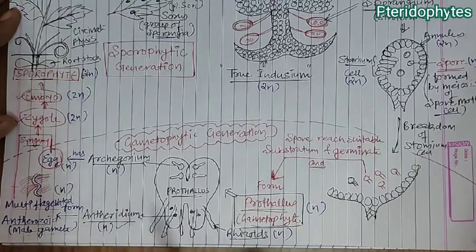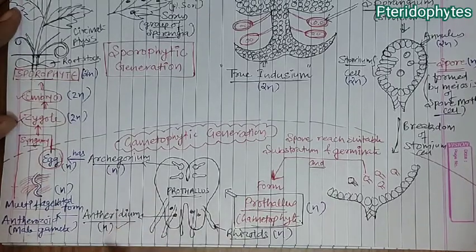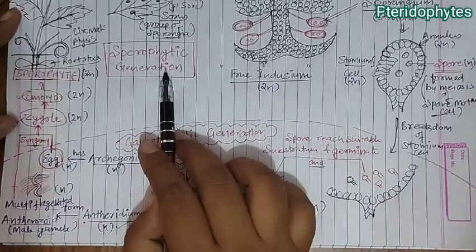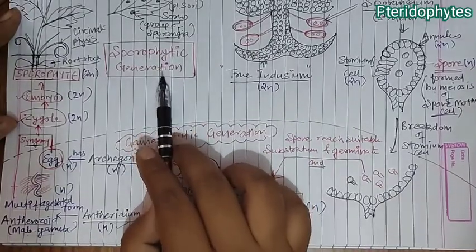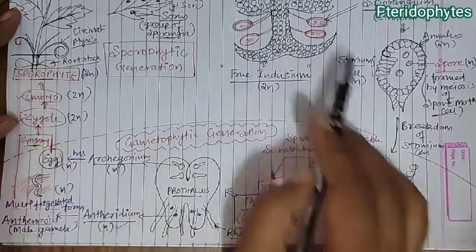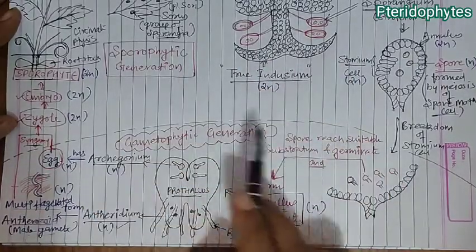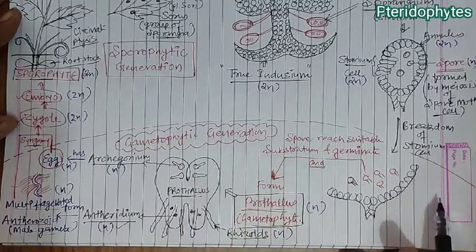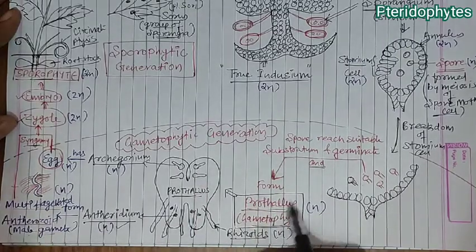Now what questions are being asked from this? So first, the sporophytic generation is here, the gametophytic generation is here, which one is dominant? Sporophyte. So the diploid phase is dominant. So commonly according to NCERT, this life cycle is known as haplodiploidic, but actually we can call it diplohaplontic. Okay. Next, what is the ploidy of the prothallus?